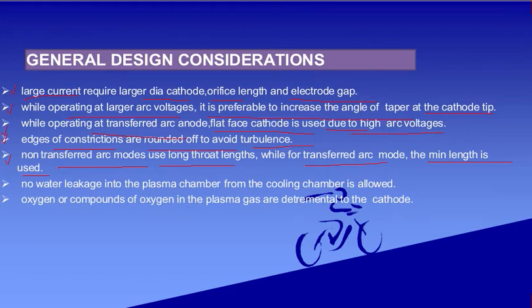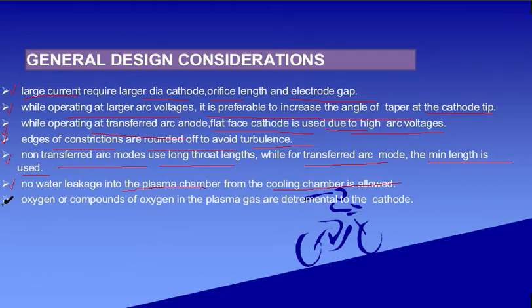Next, no water leakage into the plasma chamber from the cooling chamber is allowed. If there is any water leakage, then it will affect the mechanism also. So we should be very clear that there should not be any water leakage in the plasma chamber.